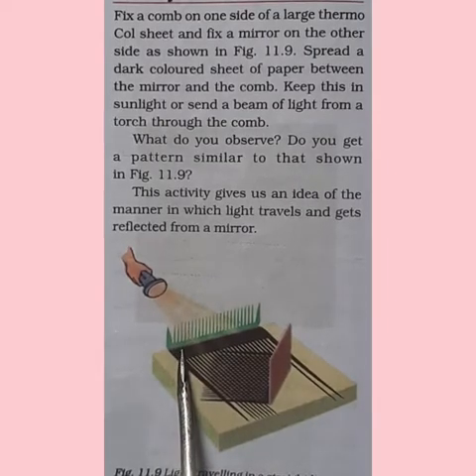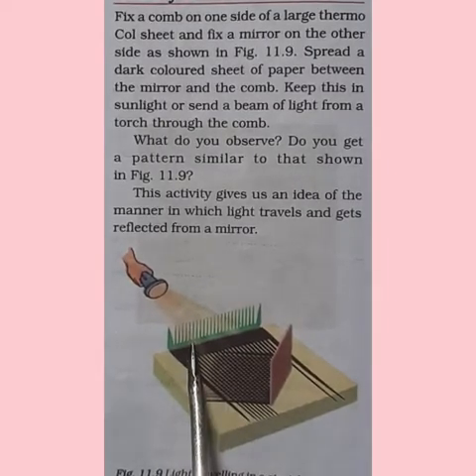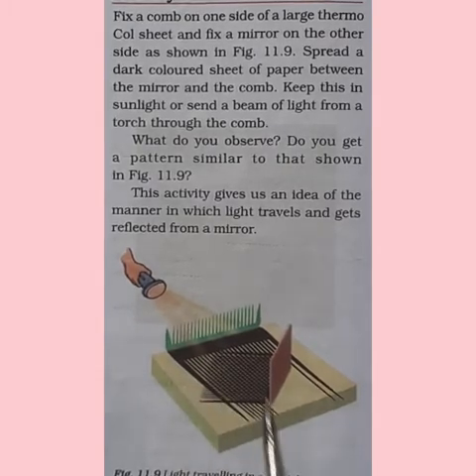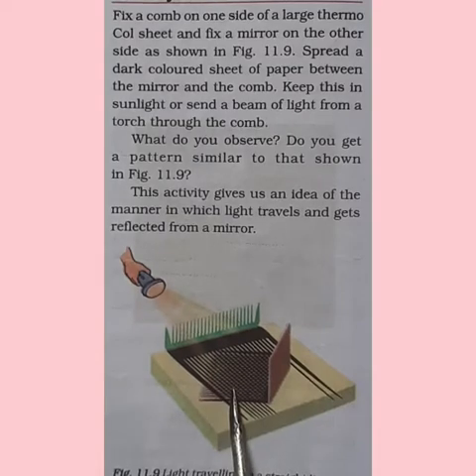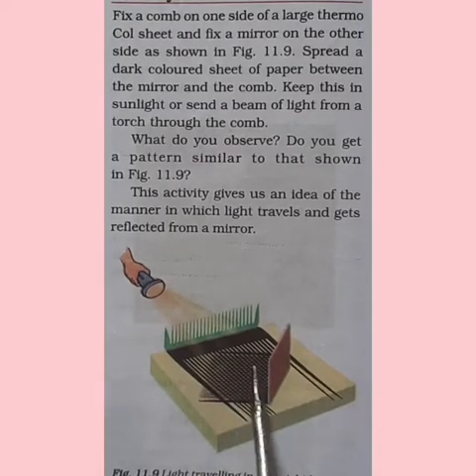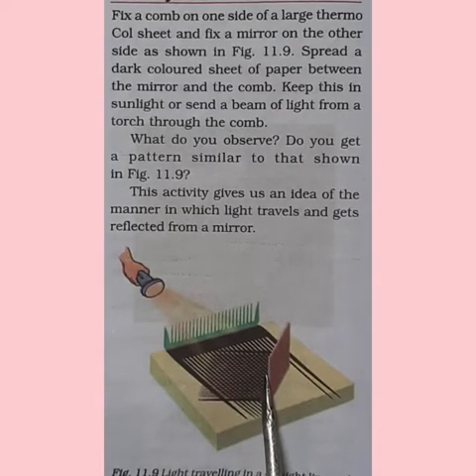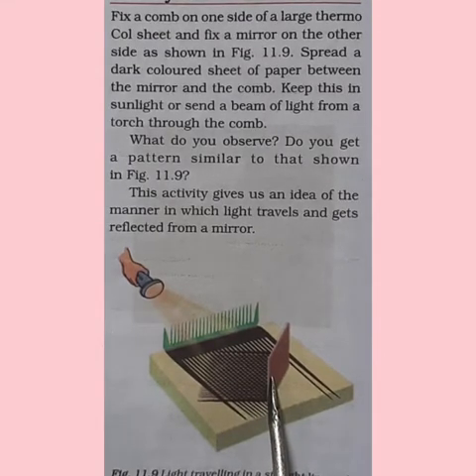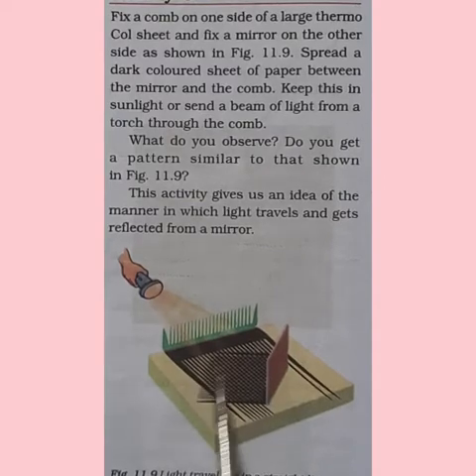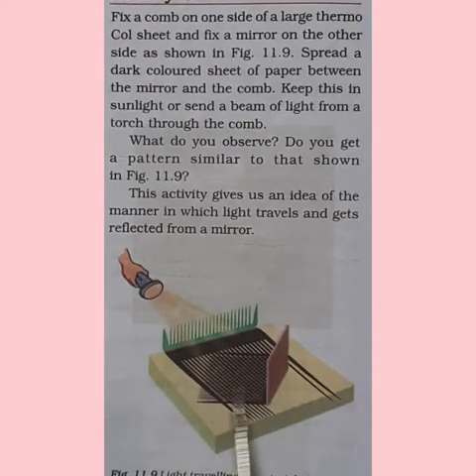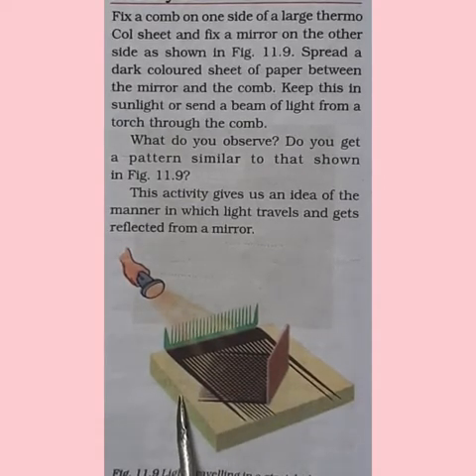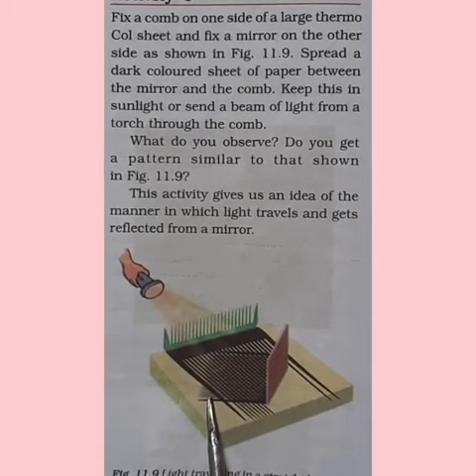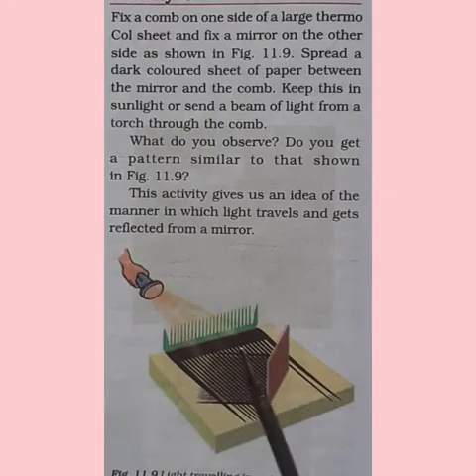See, the path of light falls on the comb and you can see the shadows formed here like the comb. So the mirror is kept in front of the comb, so the light is reflected from the mirror. Again, the shadow is formed in the other way. Can you see? Yes.